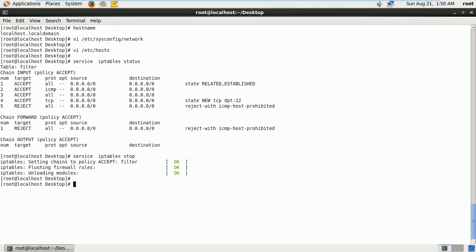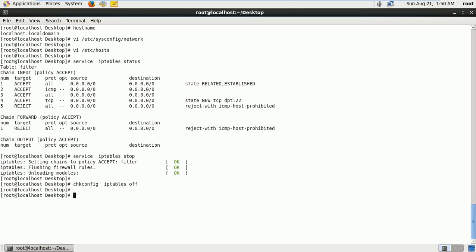And one more thing: if you reboot the system, the firewall is going to turn on again. If you want to disable it permanently, you go for chkconfig iptables off. So this command will make sure that next time when you reboot the system, iptables, nothing but a firewall, is going to be disabled.